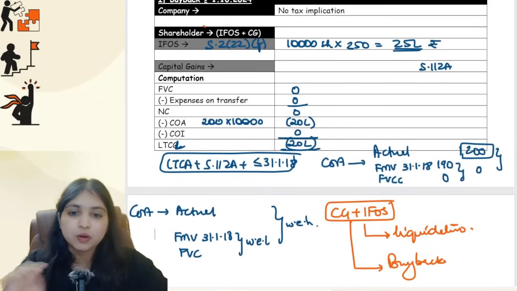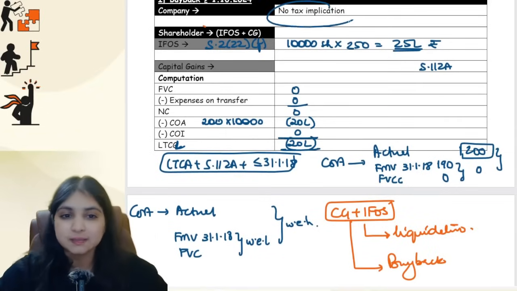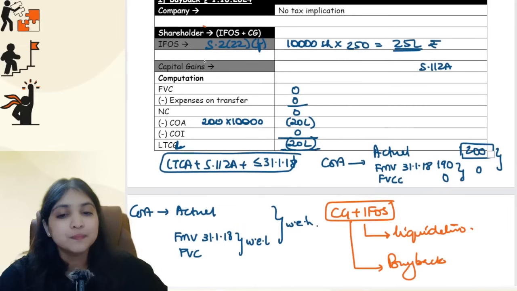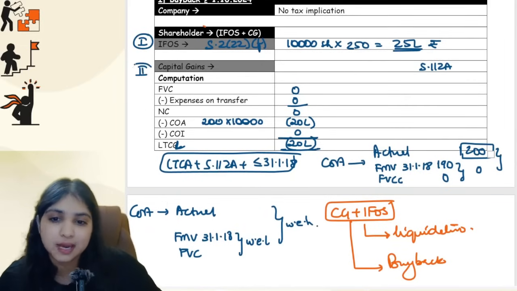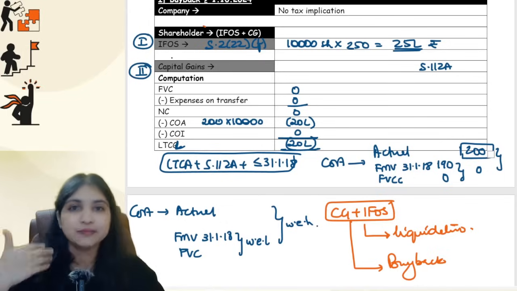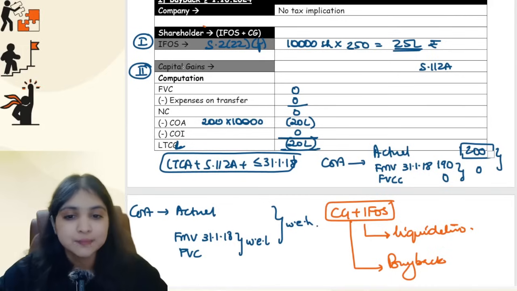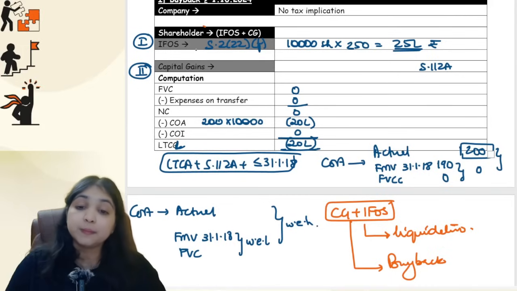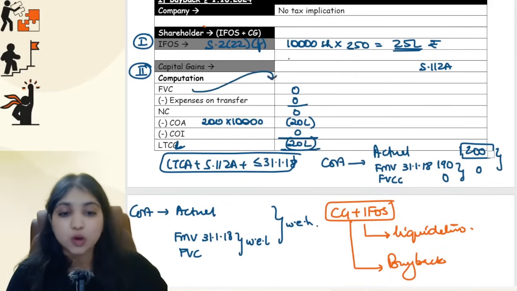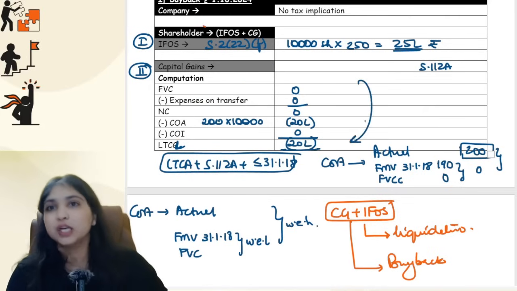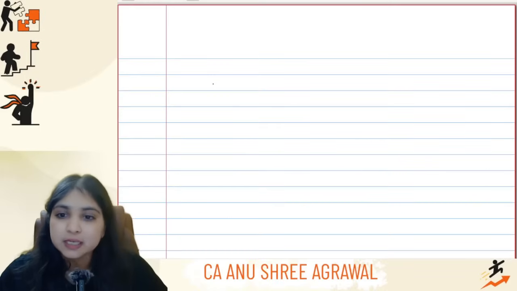All right, so the point is, in buyback after amendment, for company no tax implications, no buyback distribution tax and all. For shareholder there will be two tax implications. One will be under IFOS, second will be under capital gains. Under IFOS, whatever buyback price you're receiving, as it is, I will tax it for you under IFOS. From the point of view of capital gains, remember that full value consideration will always be 0, so you will always have a negative number only with respect to capital gains in buyback cases. Okay, so we completed learning 13 concepts, guys.